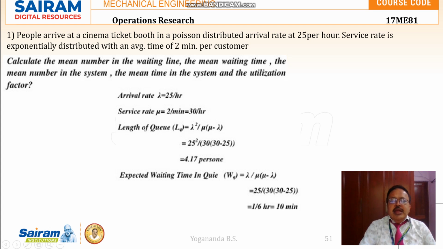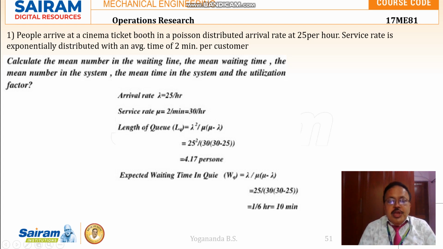So the arrival rate is given as 25, so lambda is 25 per hour. Service rate mu is 2 per minute. Either both should be expressed in minutes or both expressed in hours. So 2 per minute means it is 30 per hour.